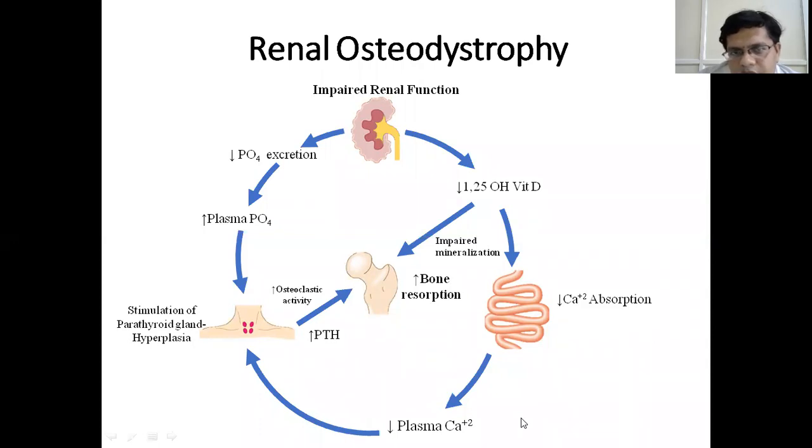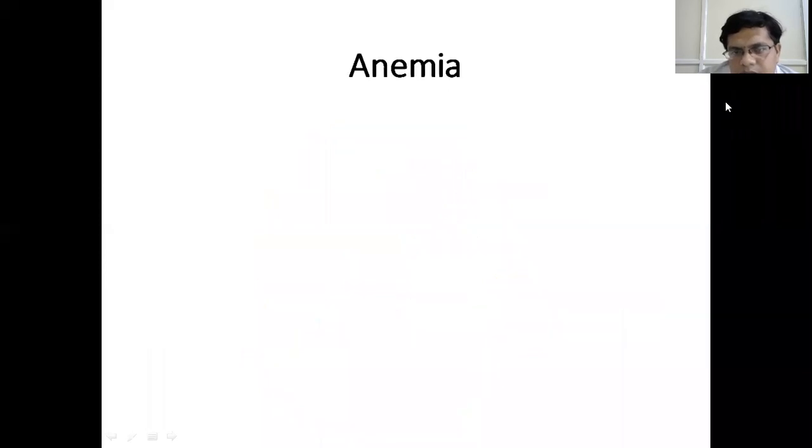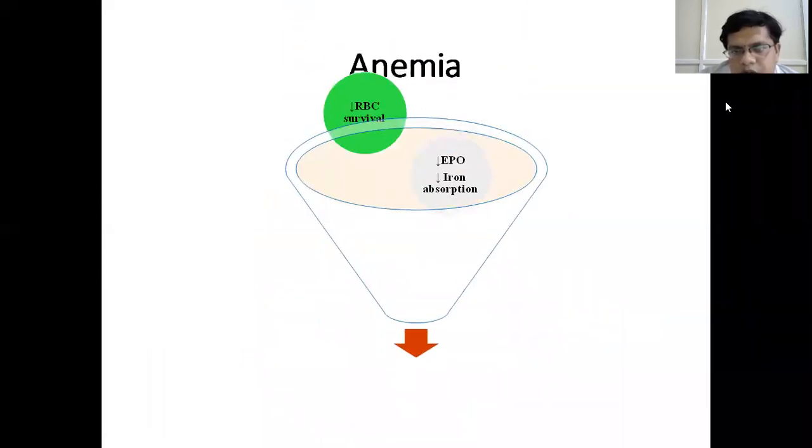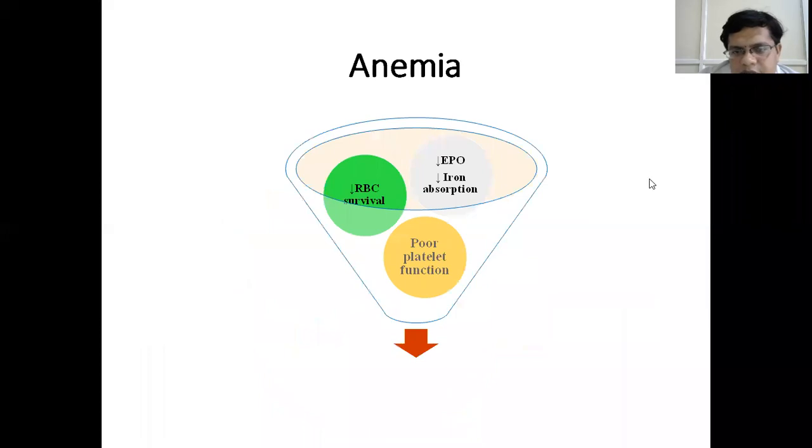So bone disease caused by CKD can be renal osteodystrophy, or it could be osteomalacia, or it could be adynamic bone disease. Then anemia. What are the causes of anemia in CKD? As we have already seen, there are decreased erythropoietin levels and decreased absorption of iron in patients with CKD.